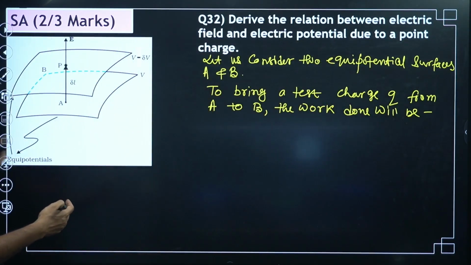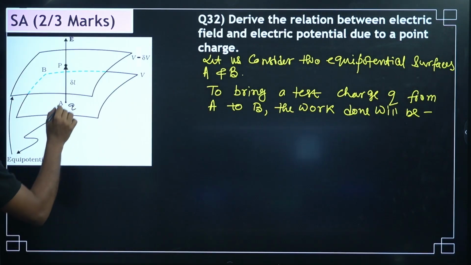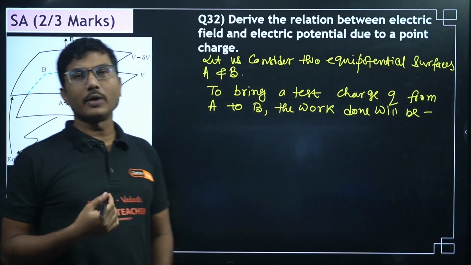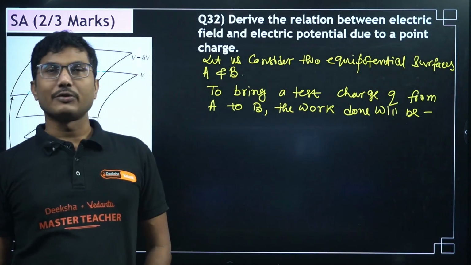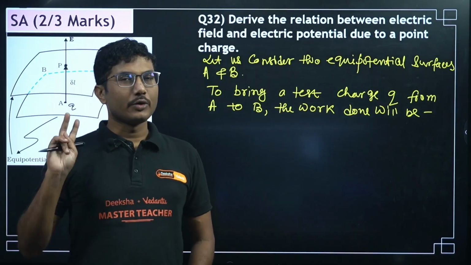We will do the mathematics. Basically we have a test charge Q here. We are trying to bring this test charge from A to B and we are trying to calculate the work done. Now work done can be calculated in two ways. There are two different ways to calculate the work done.